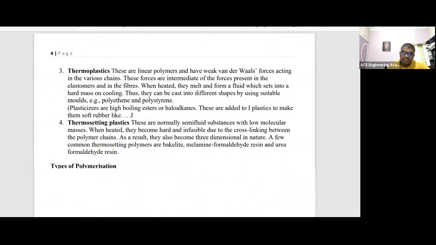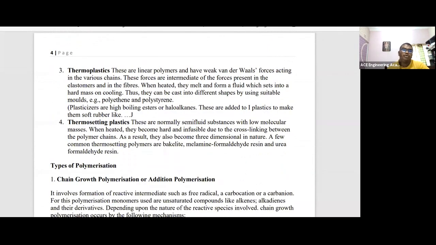Now you need to remember these things, and you have to remember thermoplastics and thermosettings. That is also important. Thermoplastics have linear or branched polymers, and between these polymers weak van der Waals bonds are there, so they become very weak upon heating. Upon cooling again, they become harder. Polythene, polystyrene, PVC pipe all come under thermoplastics. Remember, thermoplastics are reusable. Why? Because they have weak van der Waals bonds.